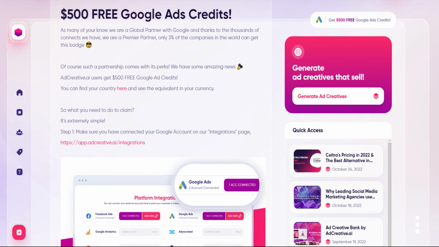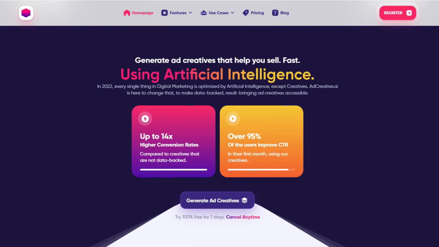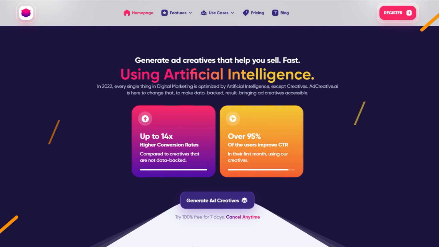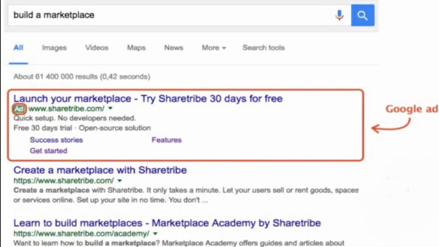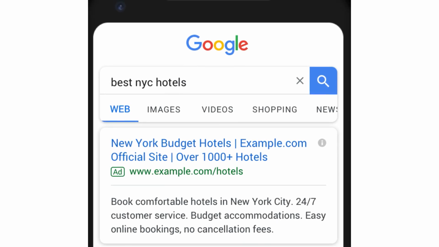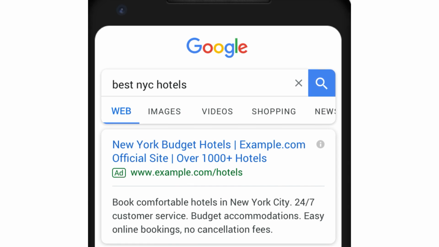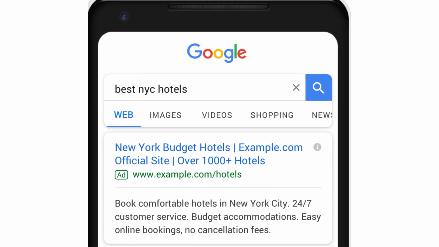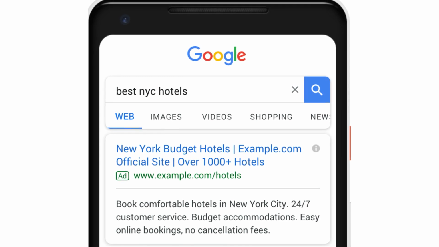You can grow your business as well as earn from Google Ads. Google Ads uses creative ads with artificial intelligence. Ads that automatically adjust to better match users' searches. Google introduced responsive search ads, which test different versions of a brand's ad and automatically identify the best performing ad creative for certain search queries.